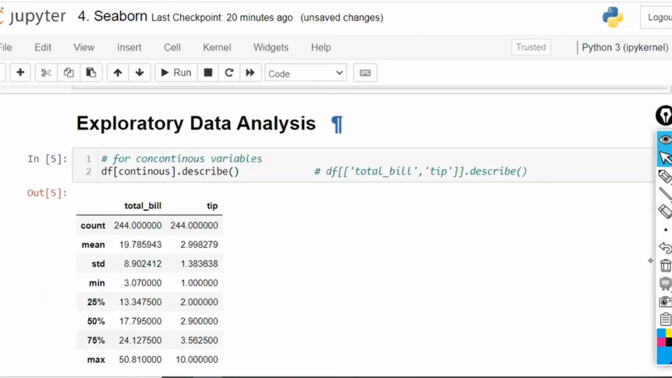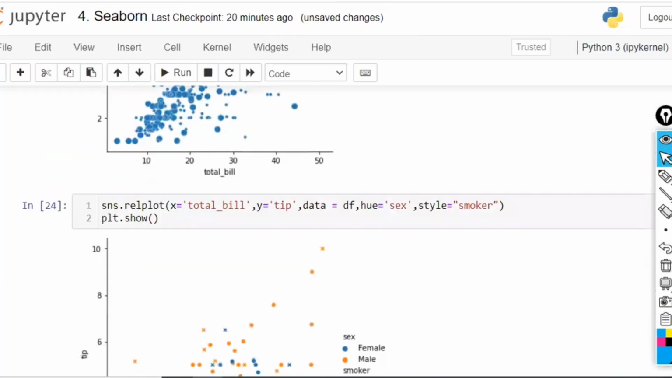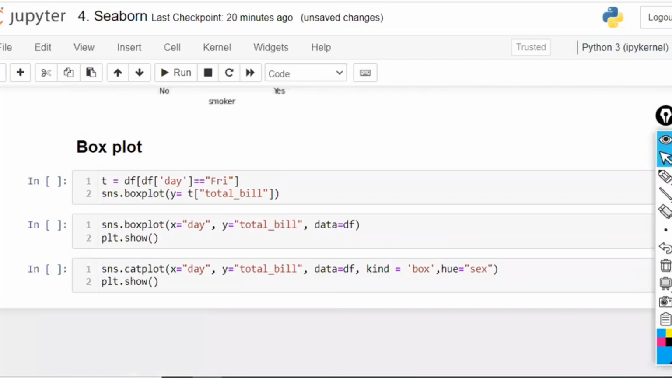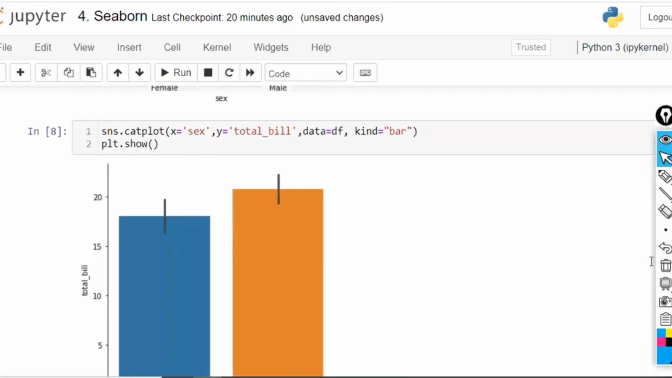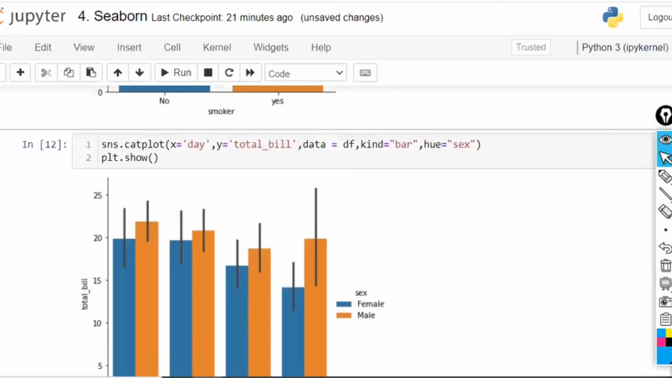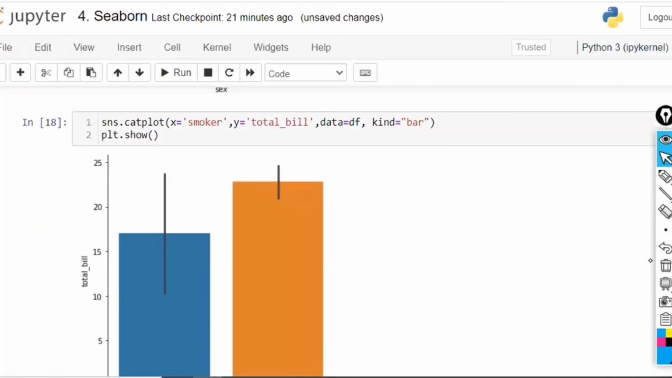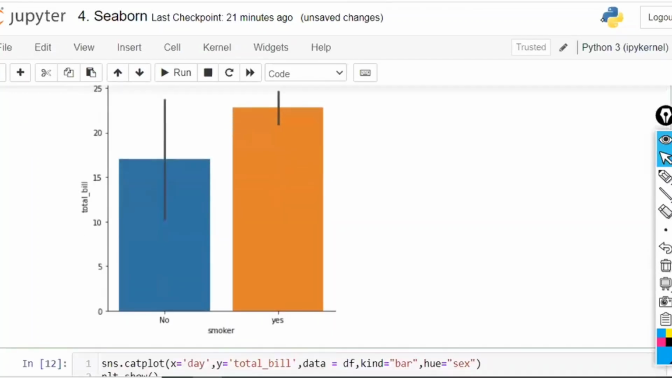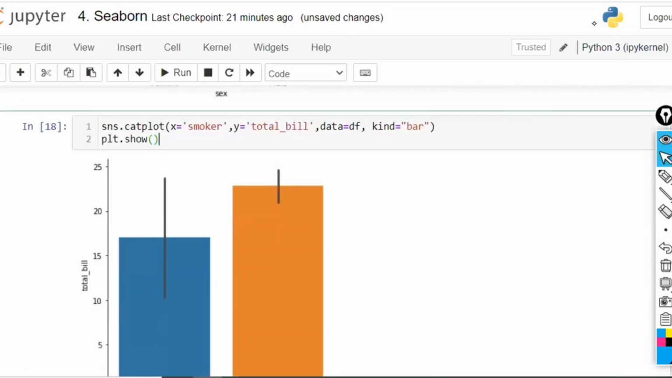Now if you apply the bar plot, you can draw manually also. Here x is equal to smoker, y is equal to total bill, kind is equal to bar. Now you can see the values: total bill with respect to no and total bill with respect to yes. In the backend, how many bars are there? In this, 3 bars are there. In this, 2 bars are there.